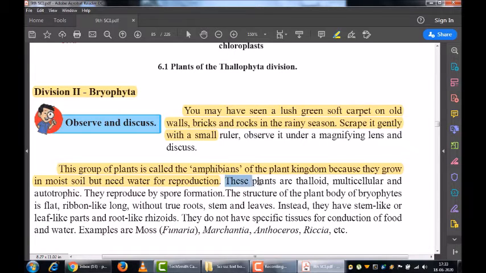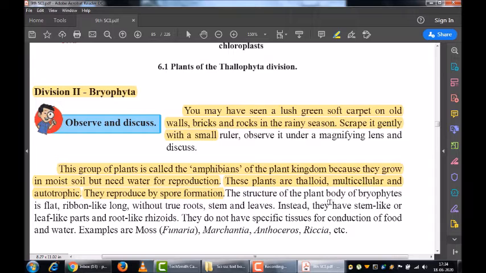The plants are thalloid, multicellular and autotrophic. Thalloid means their body is in the form of a thallus, which means they do not have a proper distinction of root, stem and leaves. The body is just in the form of a thallus. They reproduce by the formation of spores.